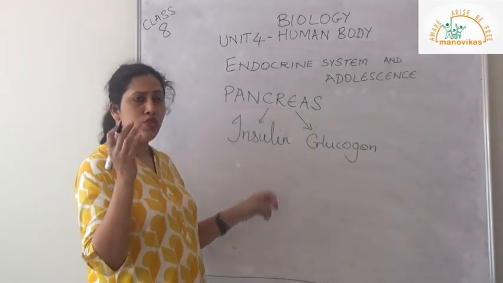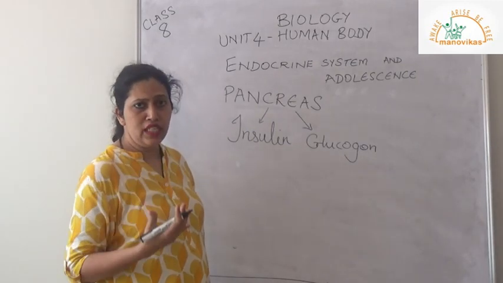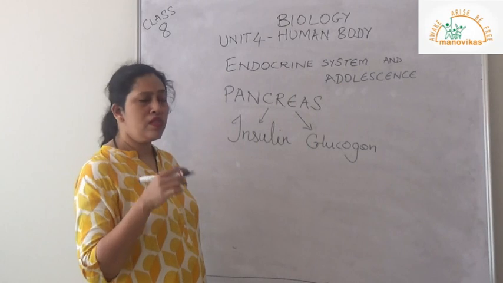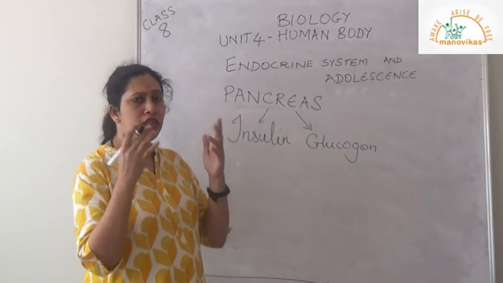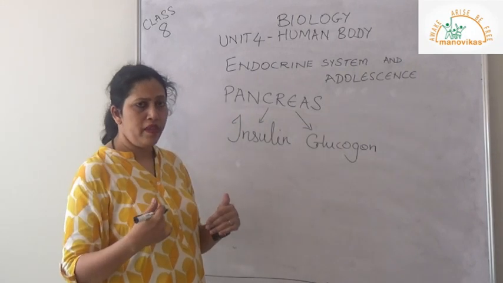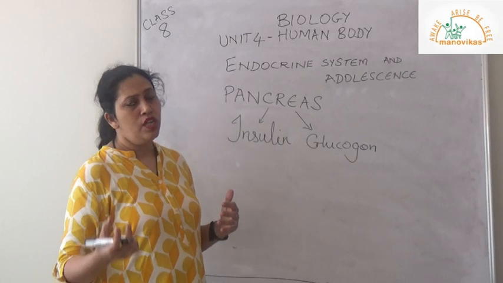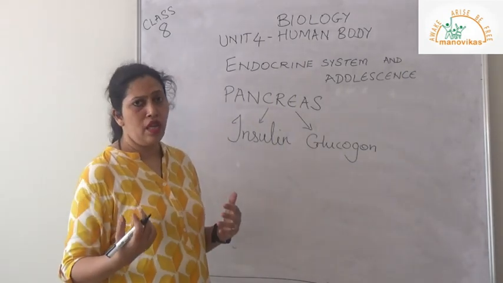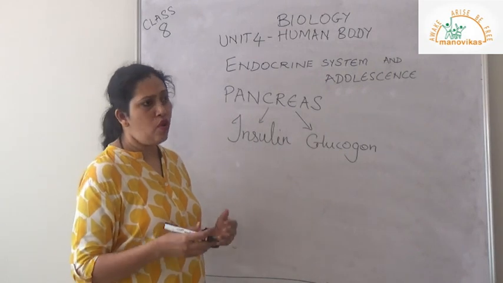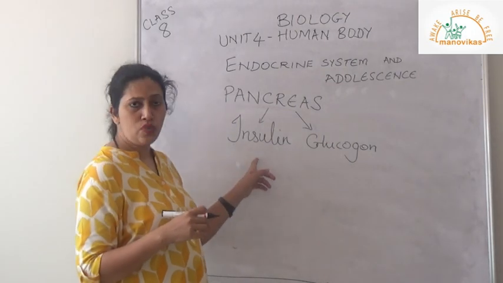Or sometimes insulin is produced in sufficient quantities but the cells are not processing it well, then also our sugar will remain in the bloodstream. From the bloodstream it will be taken to the kidneys and flow into the urine. So any person having sugar in the blood and urine will be said to be diabetic because their sugar is not taken care of by the insulin.